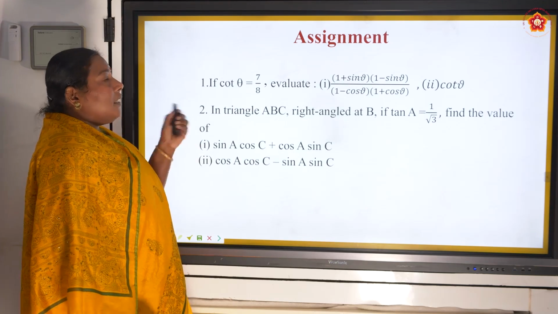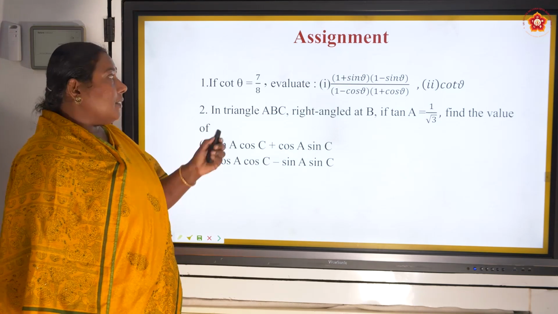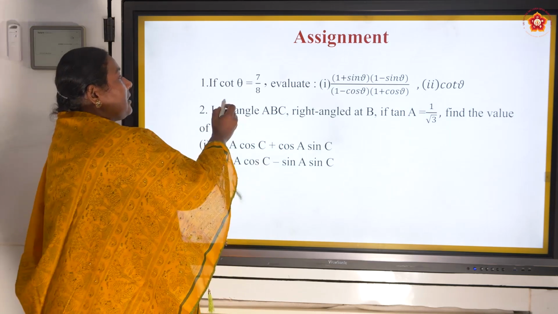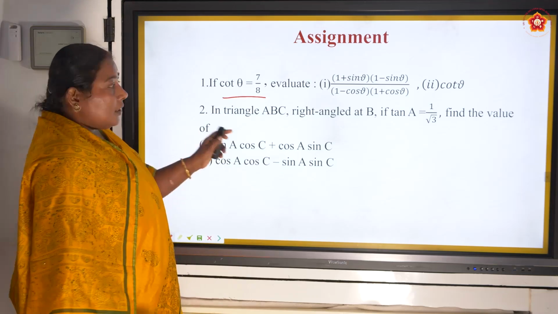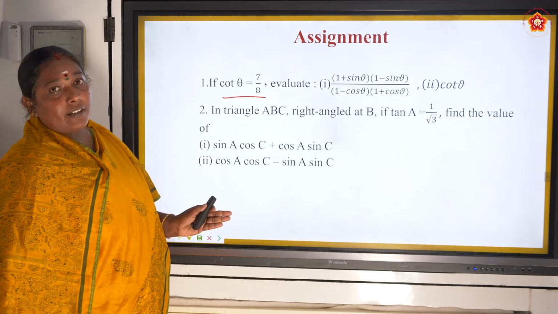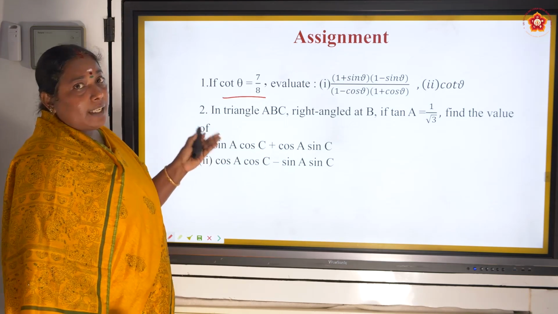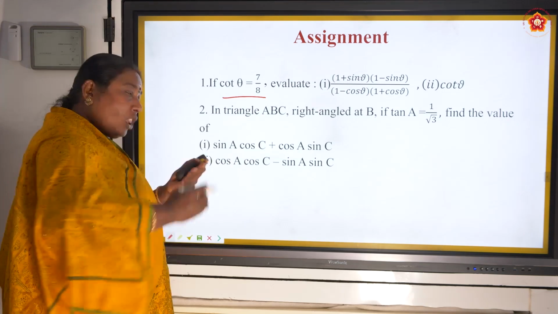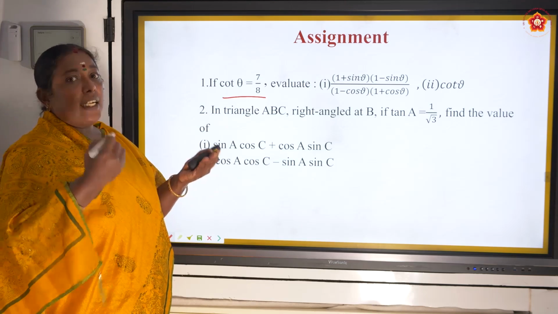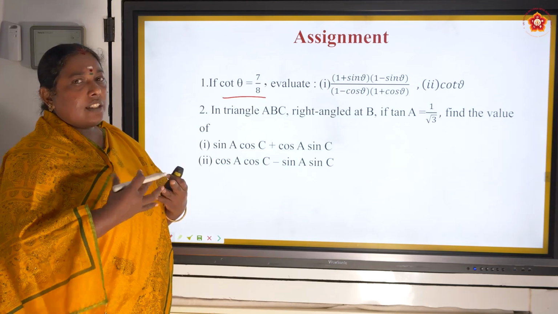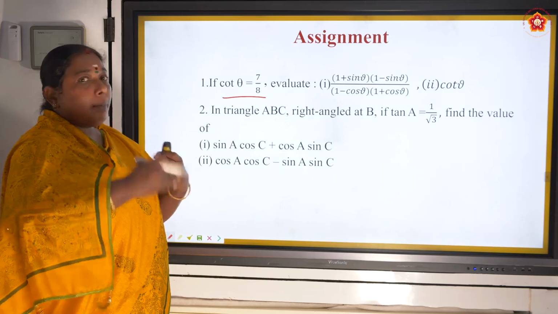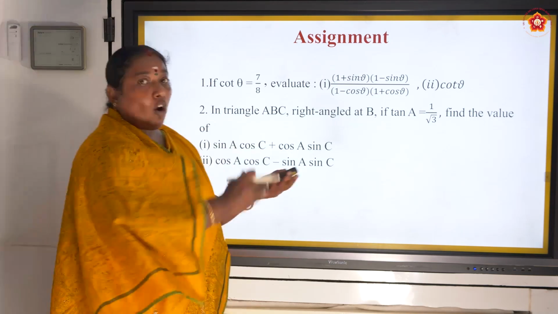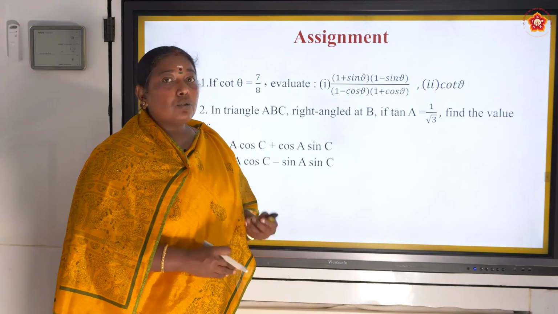So here we finish our session, and this is our assignment. The assignment is very easy, as we did in the second sum. Just apply the Pythagoras theorem, get the last side and you will get all the sides. Write all the values: sine, cos, tan, cosecant, secant, cot. For both the sums you write all the ratios, so that you will remember them again and again. It will be helpful to remember your basics.